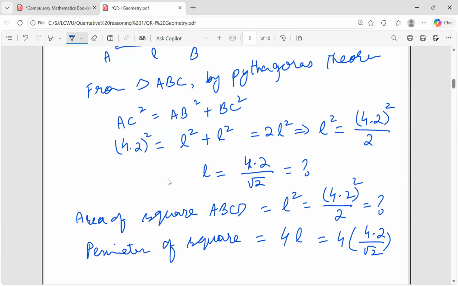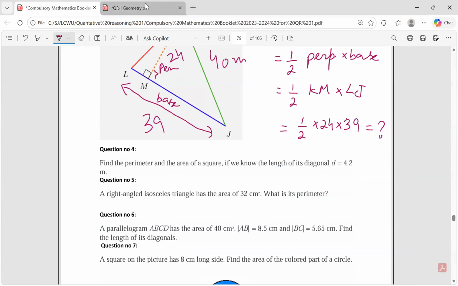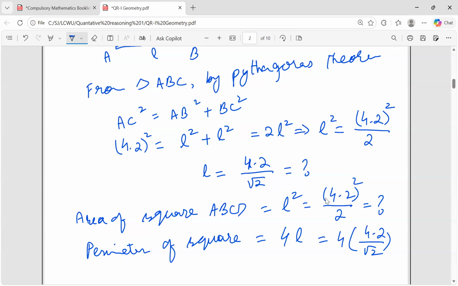Units are meters. Yes, units are meters. So over here units are meter, and over here you have to simplify and write the answer. This is square meters. Okay, simplify them and write the answer in single number.